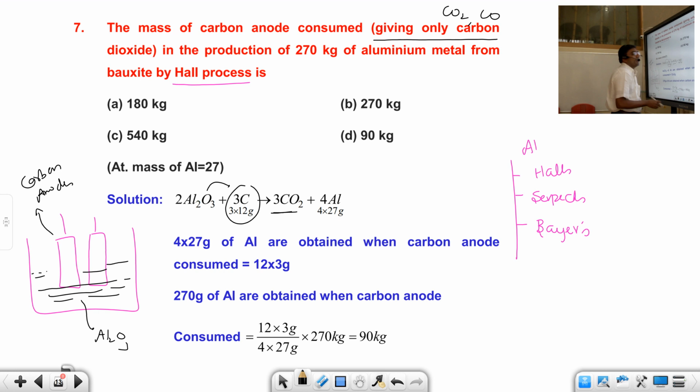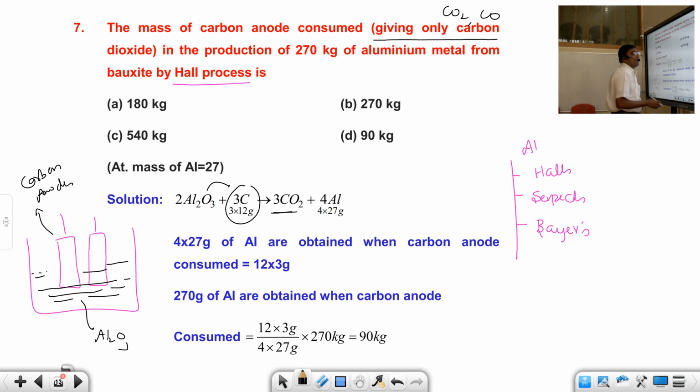Once you balance it, it's pretty simple, because 3 into 12 grams of carbon requires 4 into 27 grams of aluminium. Now 270 kg, how much? 270 kg or grams, you can take anything. Okay, you get 90 kg. I hope you understood. It's pretty simple.